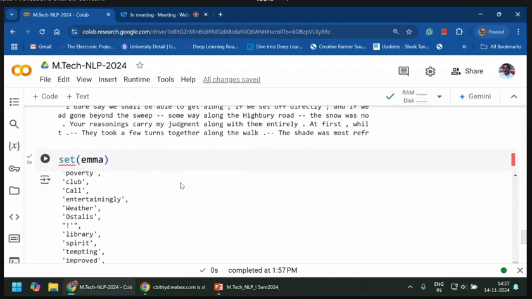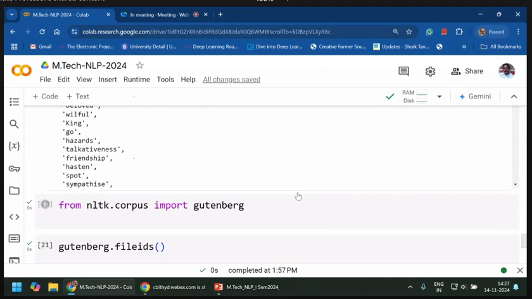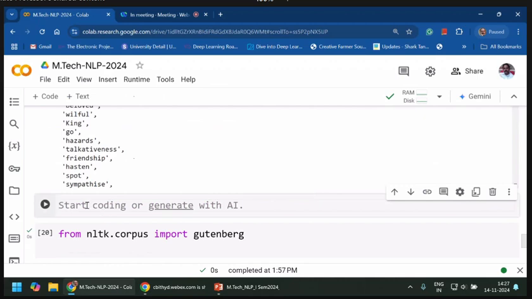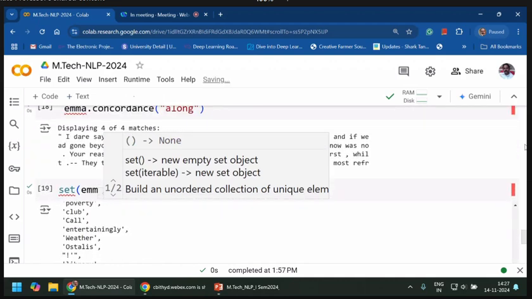And what is the set of Emma? The set of Emma, that is, the unique words used in this Emma, is this one. And also, what is the length of this Emma? Len of set of Emma. Whatever we used above, just copy paste it.